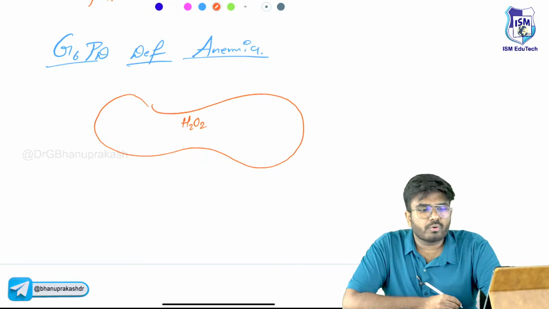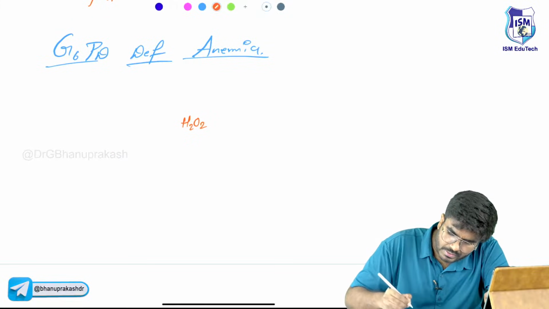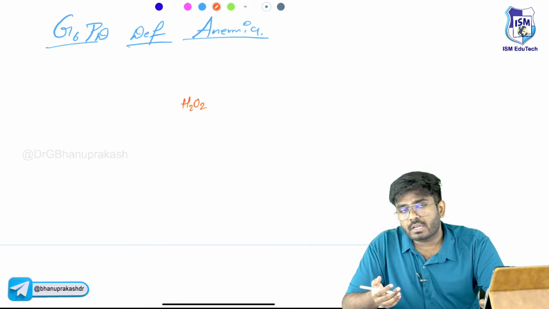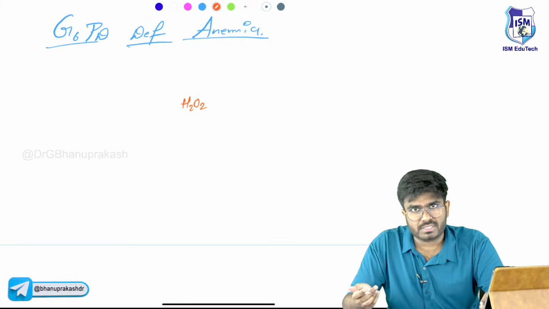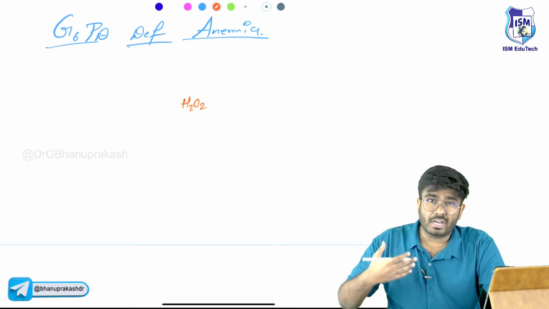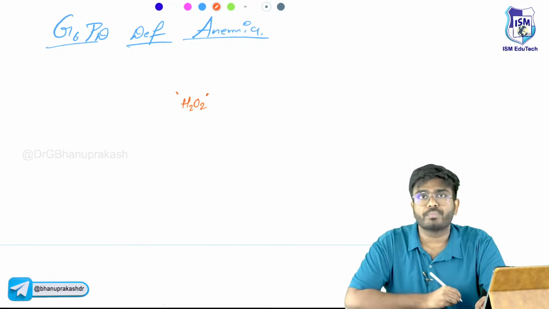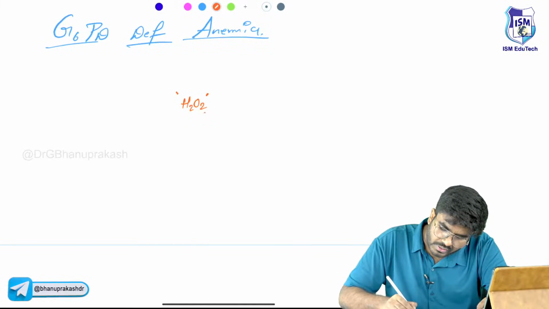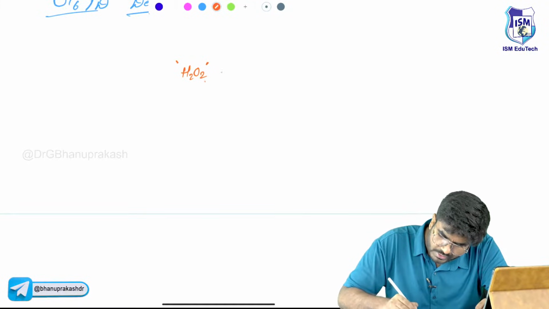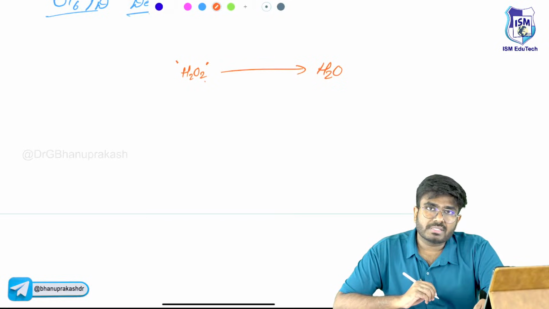Now what we have to do is convert this H2O2 to water. Let me erase the RBC. We have to convert these free radicals, otherwise these free radicals are going to cause membrane damage that will cause the hemolysis. In your RBC, as the RBCs are carrying oxygen, oxygen will be converted to superoxide, which will be converted to hydrogen peroxide, H2O2. We have to convert this H2O2 into water, sir. For that purpose, who is going to help us?